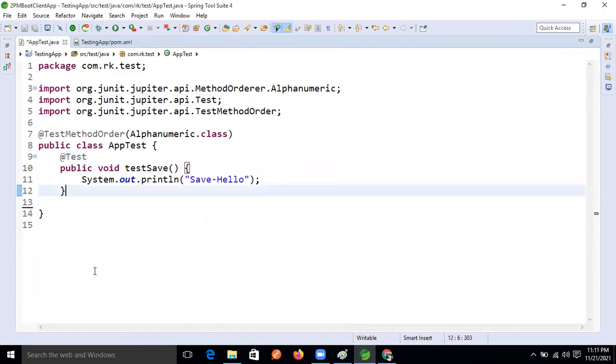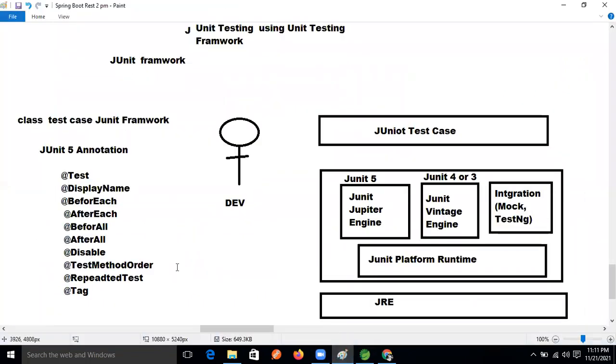So for that, let's see that annotation. This one and these two annotations we completed, right? Let's understand this annotation, Before Each, and we will understand After Each also. These two annotations, let's understand.